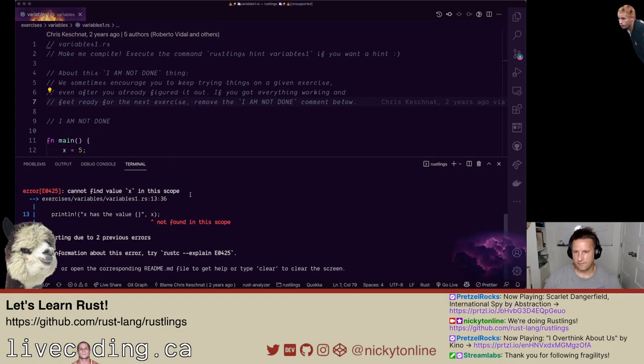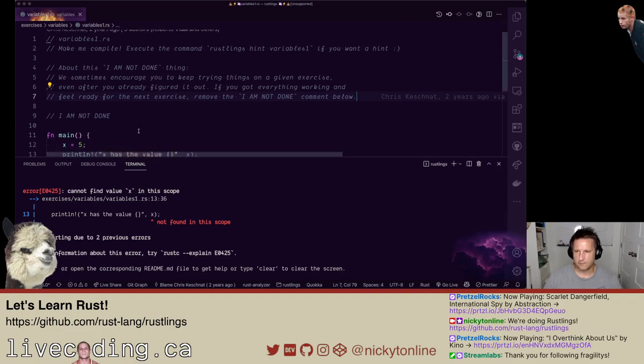It's telling us here, cannot find value x in this scope. Exercise variables1. It's not found.